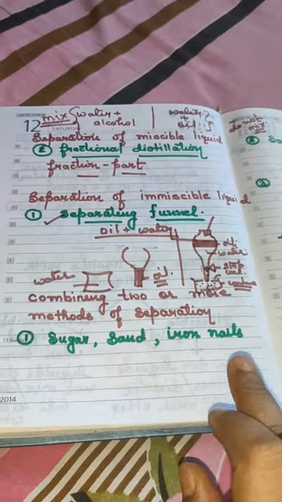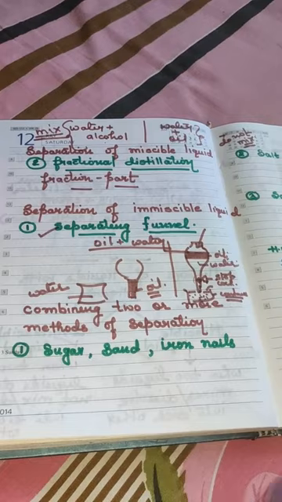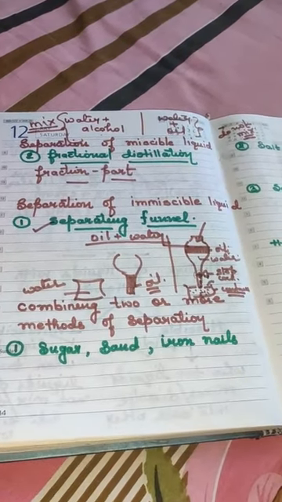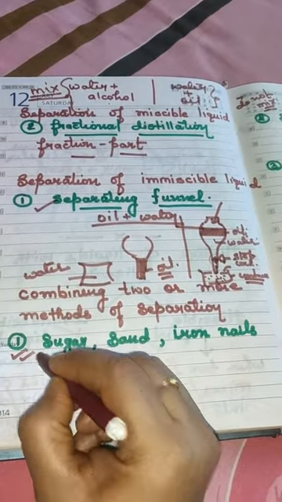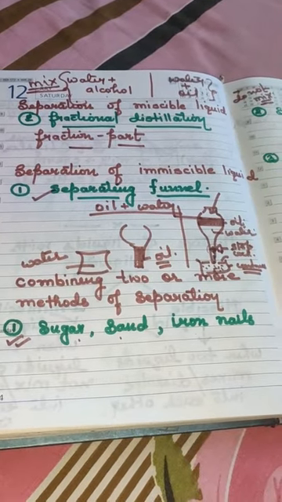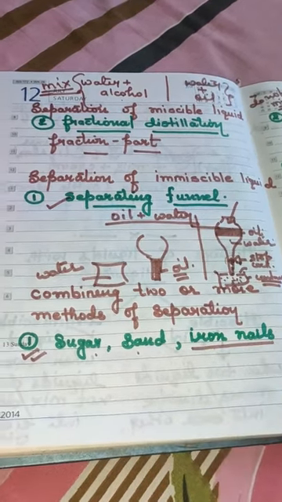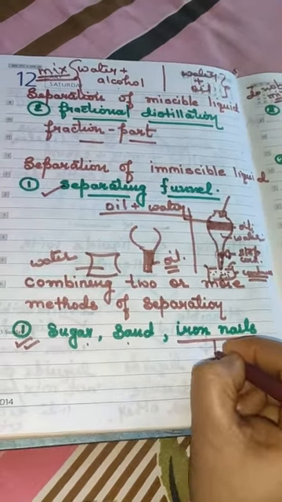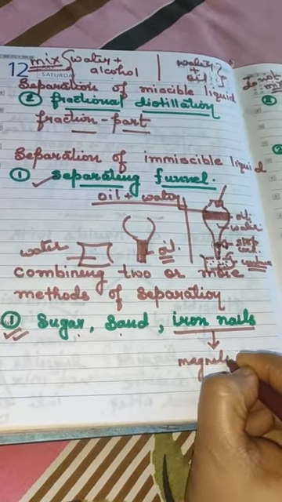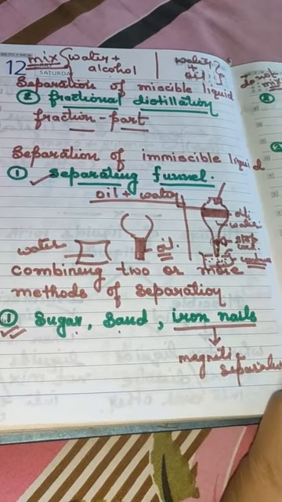If the mixture has more than two components, then only one method is not enough. Many methods will work together. Now you see, there is a mixture which has sugar, sand and iron nails, and we have to separate them. How will you separate them? First of all, we will separate the iron nails. To separate the iron nails, which method will we apply? Obviously, magnetic separation. With the help of a magnet, we will separate the iron nails.